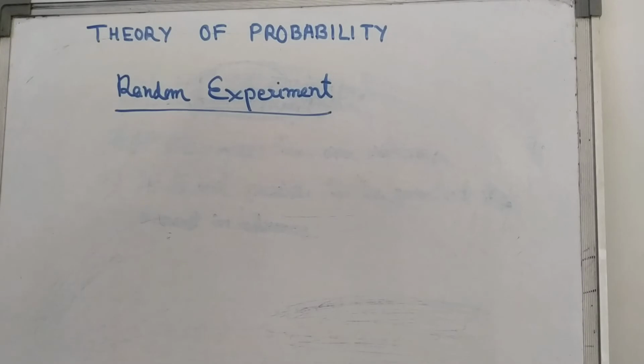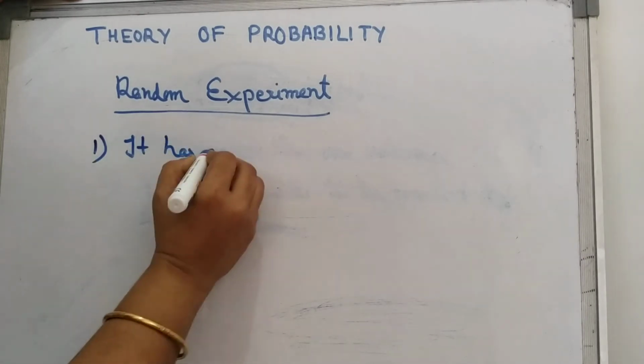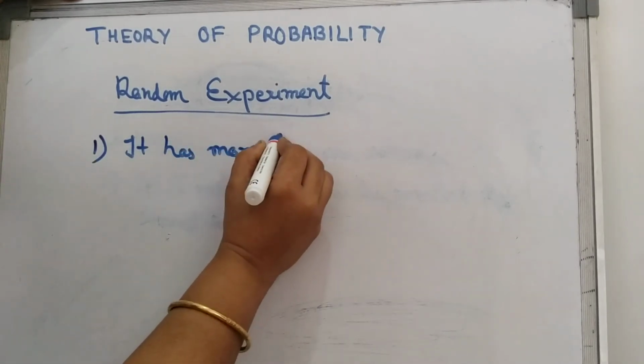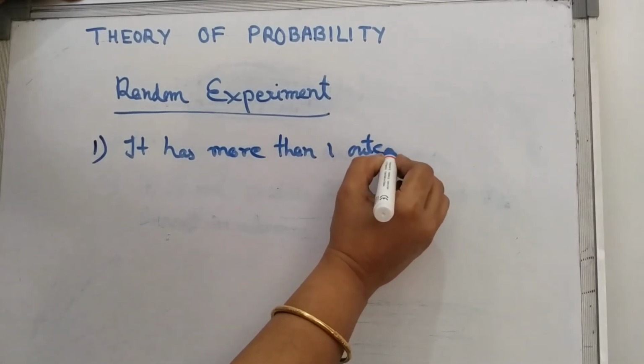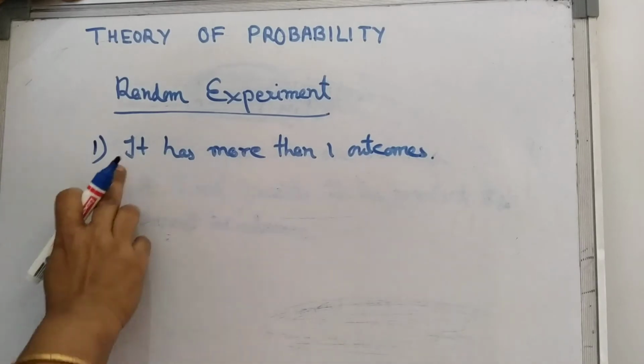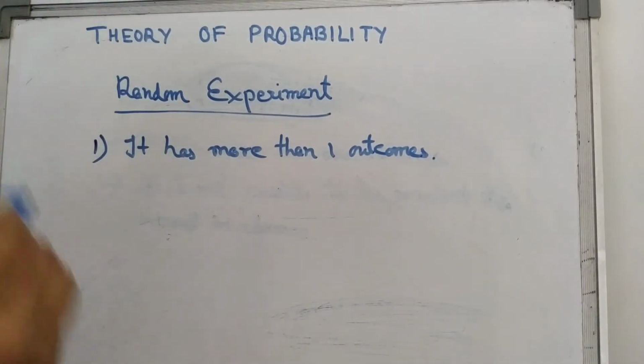So random experiments satisfy two conditions. First one is it has more than one outcome. More than one outcome means at least two outcomes, two or more than two. So it has more than one outcome. If there is only one outcome in an experiment, then it is not a random experiment.